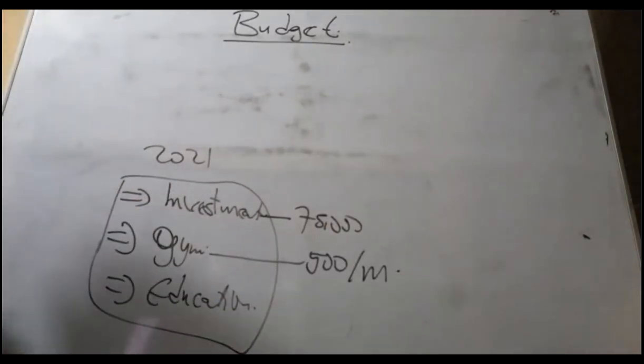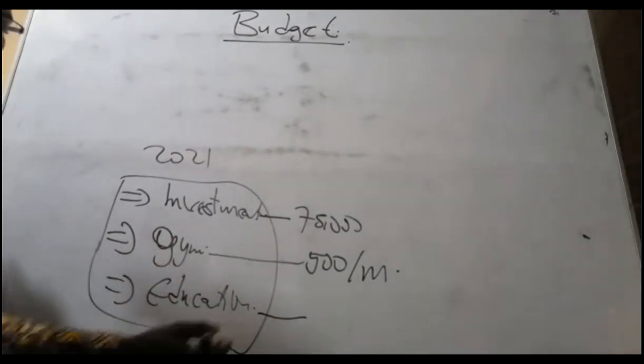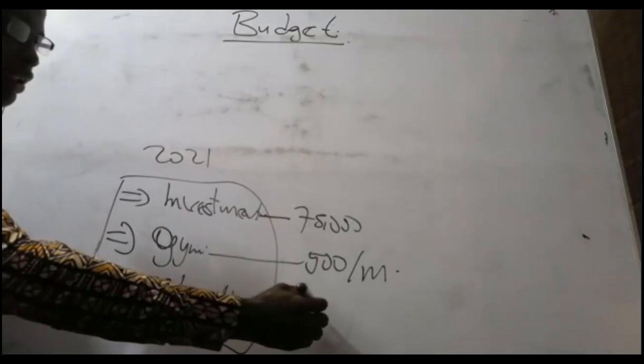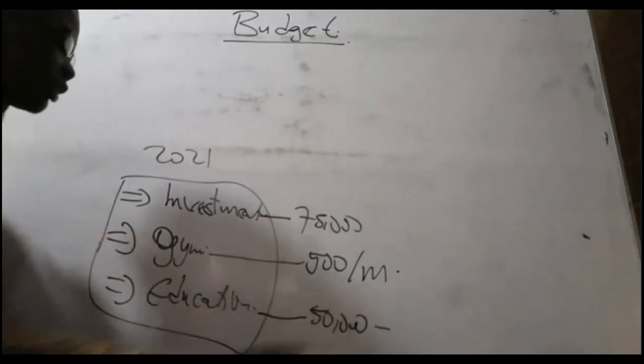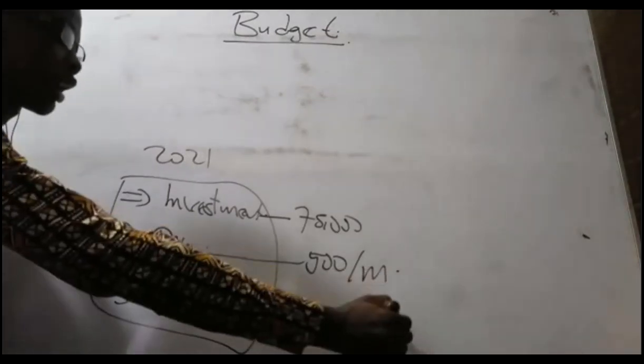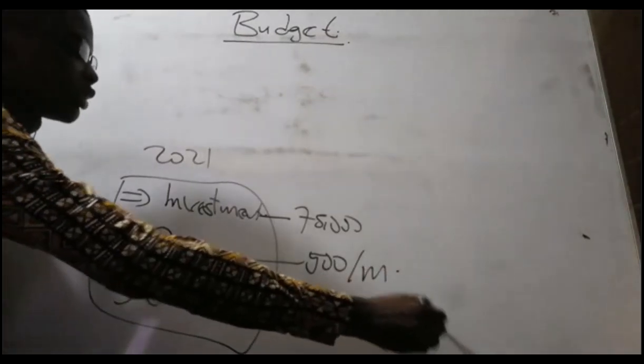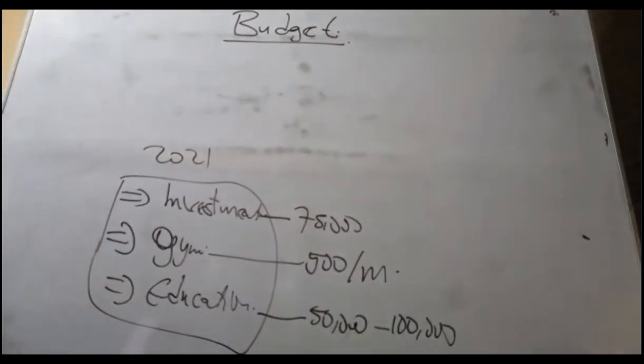Then education, maybe a PhD, right? It shouldn't cost me between 50,000 up to 100,000 cedis. Yes, that's the average, 50,000 to 100,000 to do the PhD.